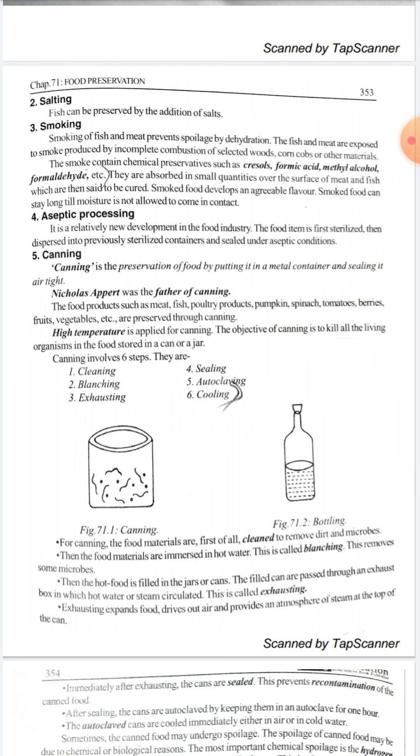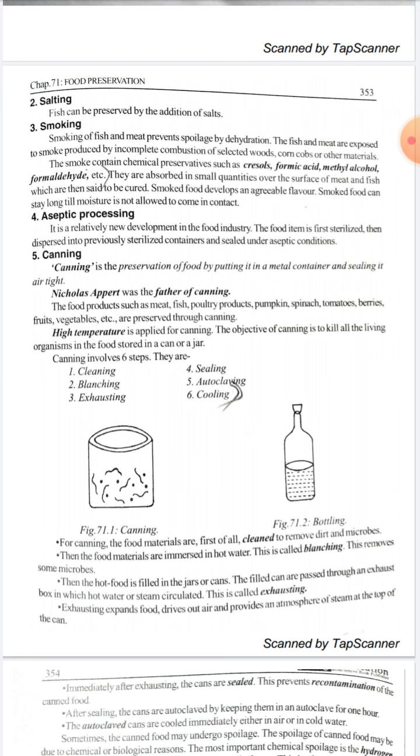Aseptic processing is a relatively new development in the food industry. The food item is first sterilized, then dispersed into previously sterilized containers and sealed under aseptic conditions. So aseptic is nothing but sterilization: it is first sterilized, then dispersed into the containers under aseptic condition without any contamination.